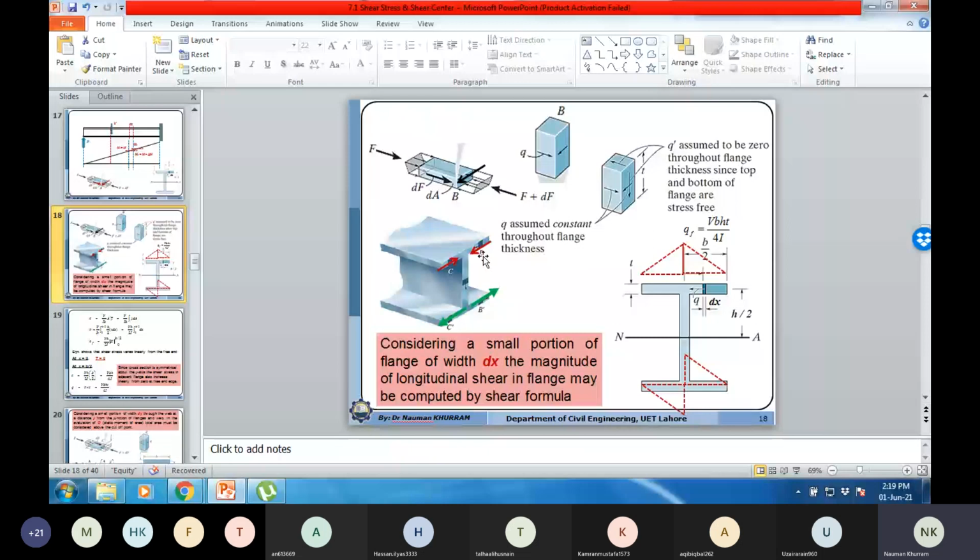So contribution of the shear force or shear flow along the thickness direction will be very small. So shear flow is always directed along the length of element, either along the flange or in the direction of web. And across the thickness direction, we assume that there is no shear flow.